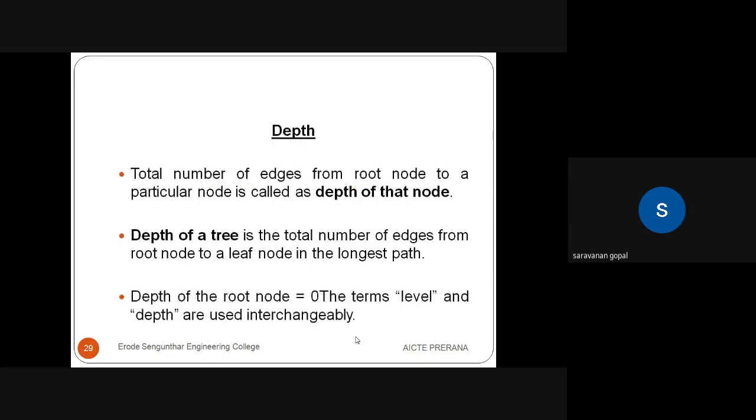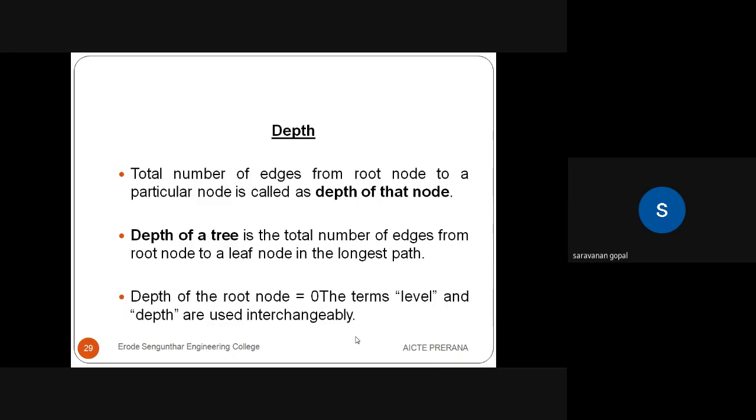Then depth. Before that we saw height, now we are going to see depth. How do you measure the depth of a node? The total number of edges from the root node to a particular node is called the depth of that node. The depth of a tree is the total number of edges from the root node to a leaf node on the longest path. The depth of the root node is 0, and the terms level and depth are used interchangeably.